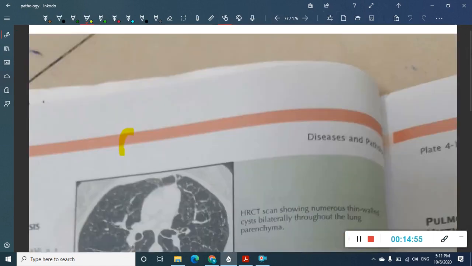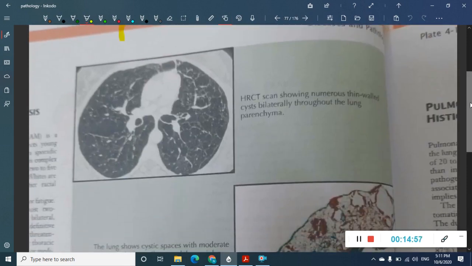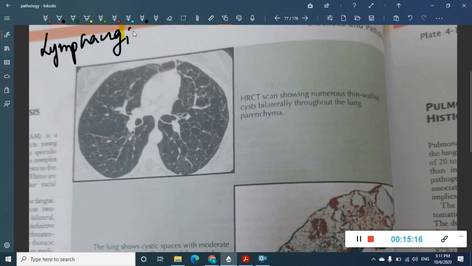Next, coming to the next disease, what is this? Okay, even this is an interstitial lung disease. See, all these look almost similar, but there are some catchy points. You should remember them, and that is only important here. So here, there is a name for this, which is called leiomyomatosis. Okay, so what is this leiomyomatosis?